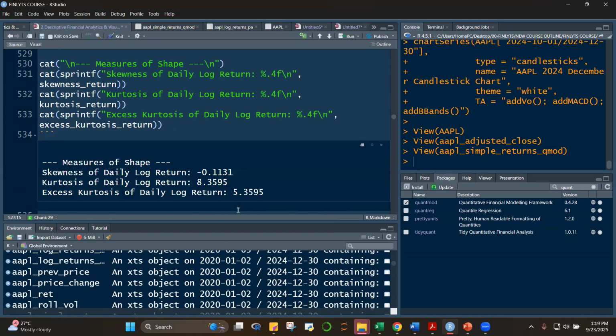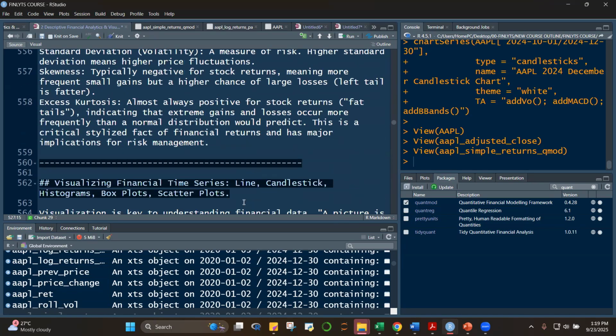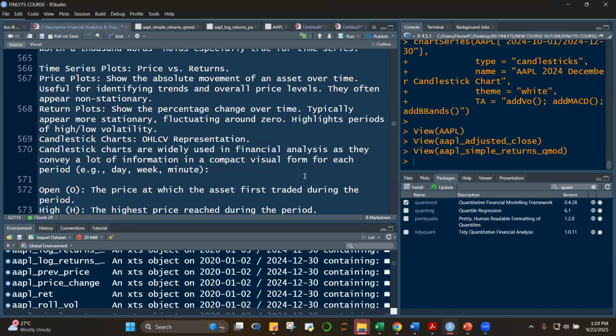All right. Let's now go to visualization. This module is descriptive financial analytics and visualization. We're going to learn how to plot line, candlestick, histogram, box plots, and scatter plots. Those are the 5 things that we're going to learn how to plot.